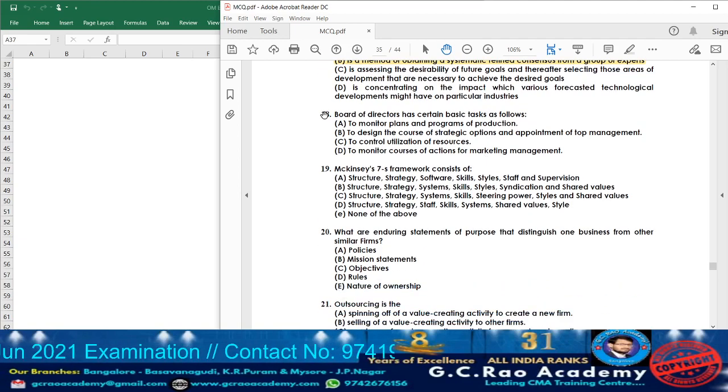Now let us move on to question 18. What they are telling? Board of directors has certain basic tasks as follows. What the board of directors has to do? Option A, what they are telling? To monitor plans and programs of production. Are they restricted only to production? No. So option A cannot be the answer. Option B, to design the course of strategic options and appointment of top management. Yes, this can be one of the options.